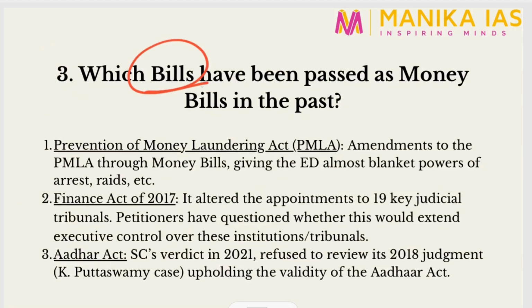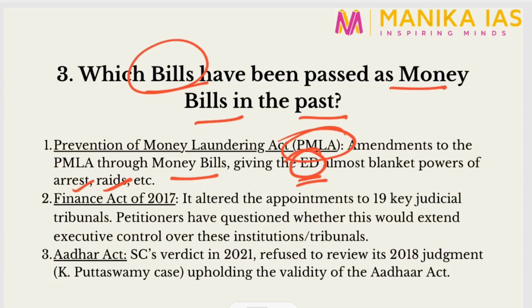So we see which bills have been passed as money bills in the past. The number one which has been contended is the Prevention of Money Laundering Act. Here in this act, certain amendments were made through money bills, giving the ED, that is the Enforcement Directorate, almost blanket powers to arrest and raid. So the opposition has claimed that the government is using ED as a tool in order to satisfy its own needs and demands. That is to be contested obviously in the Supreme Court.